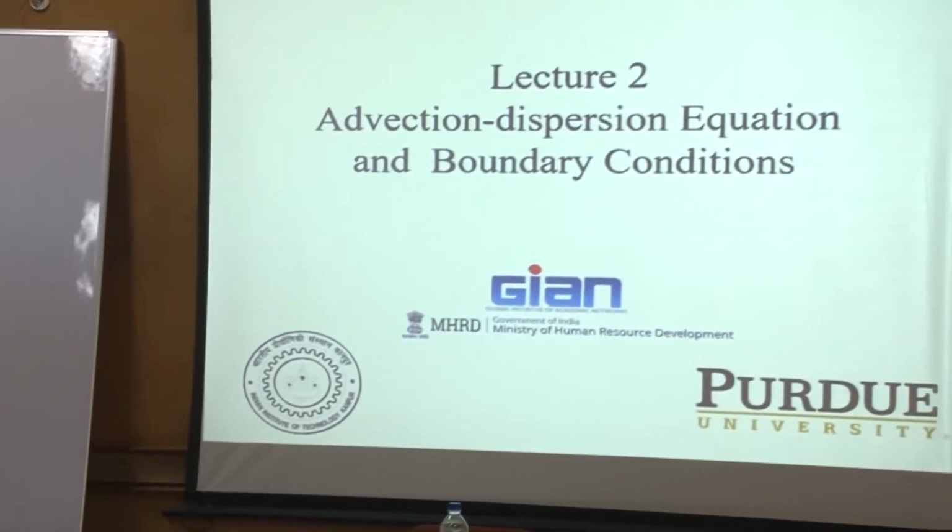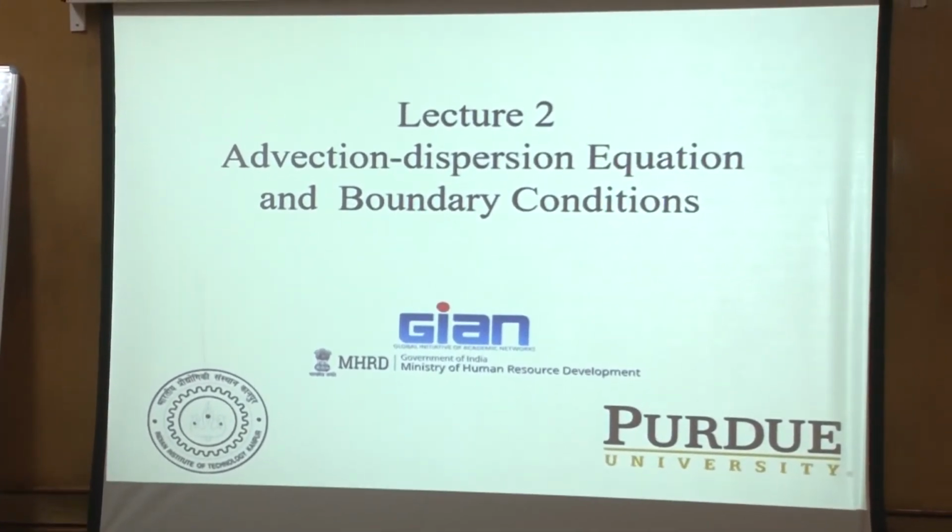We want to be able to model it so that we can, as somebody asked, measure the dispersion coefficient and the velocity. As he rightly said, there is no direct way of measuring. So what we do is generate models with these parameters, the velocity and the dispersion coefficient. Then we simulate, compare with the experiments, and see what parameters give us the best fit of the computed and observed values. So our aim in this lecture is to look at the governing equation, which we can solve to obtain the distribution of concentration.